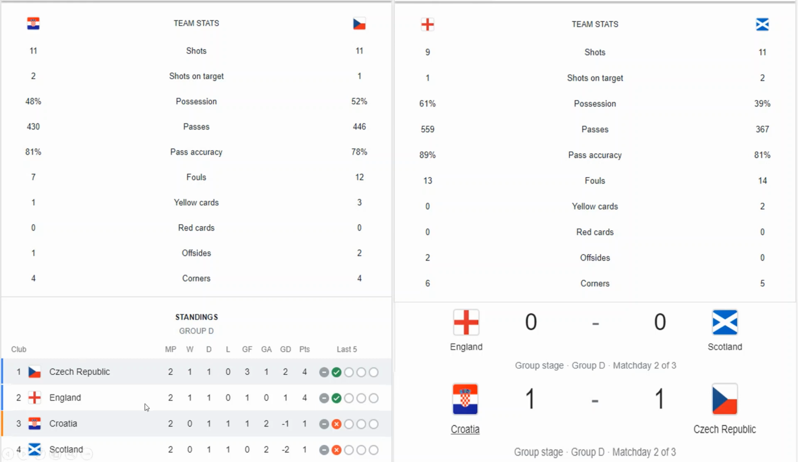And you can see the standings, Czech Republic with 4 points. If England wins this game, England will be topping. If Czech Republic wins, they will be the top. So let's see how it goes. And even people were saying England should finish second because they will get some kind of easy draw, because otherwise if they finish first they will be facing France or someone. So let's see how it goes.